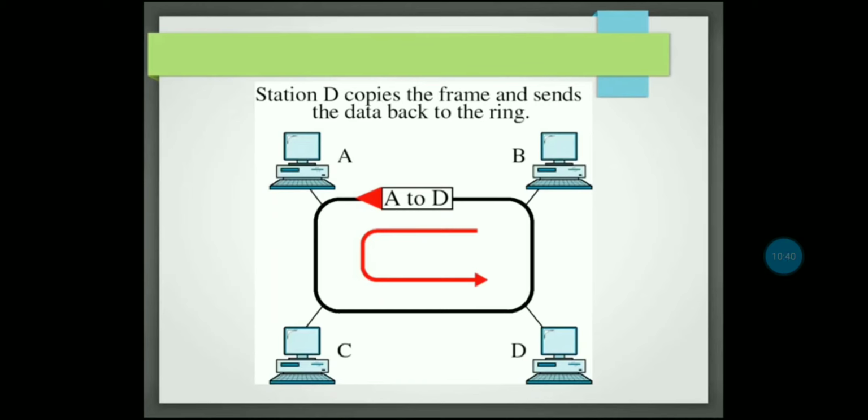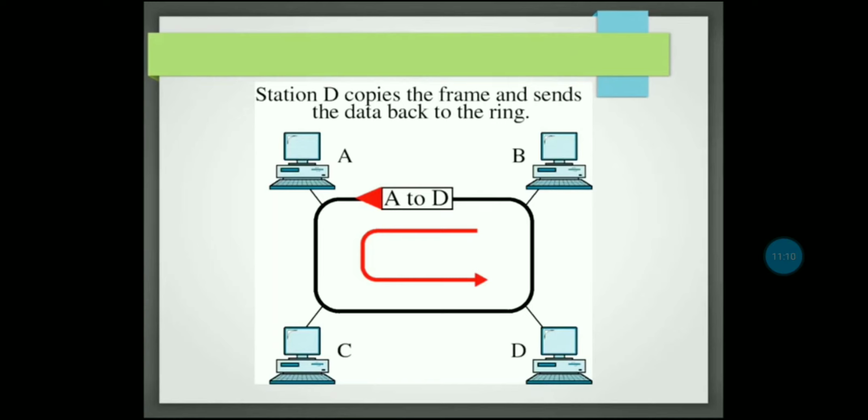The destination receives the token and copies it, then adds a status bit. Why is the status bit required? The status bit gives a notification to the sender that the message has been received and copied.